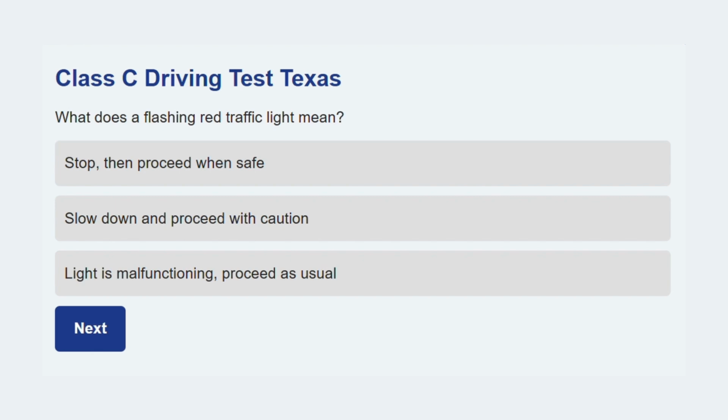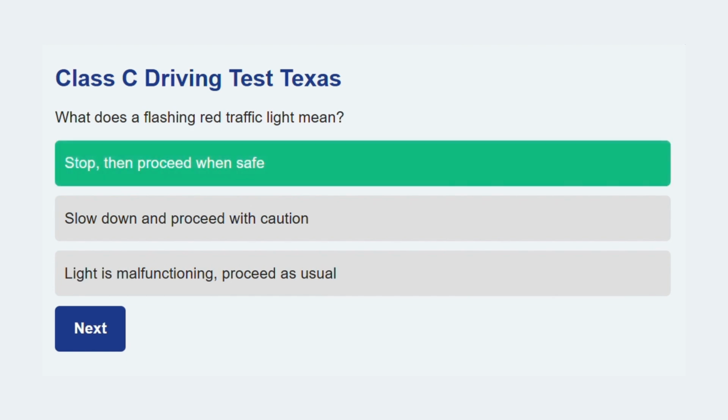Let's get started. What does a flashing red traffic light mean? Stop, then proceed when safe. It is treated identically to a stop sign, requiring a full stop before cautiously continuing.